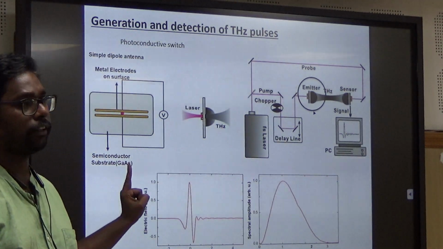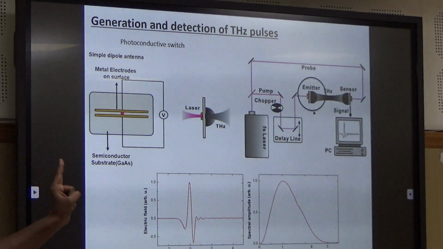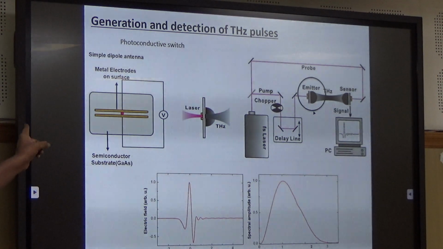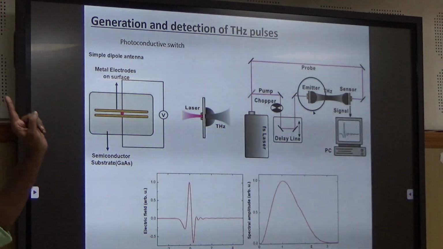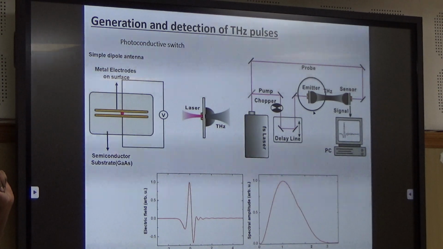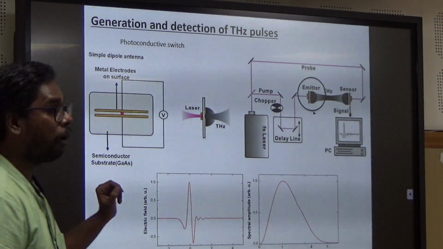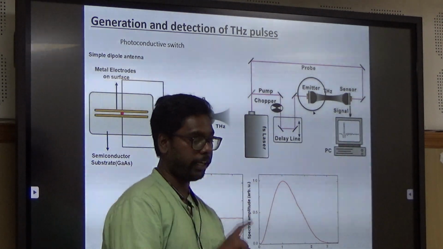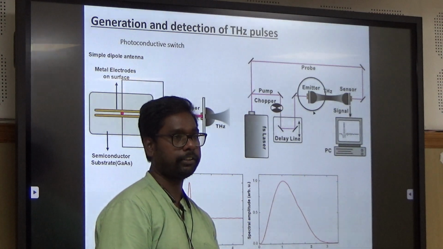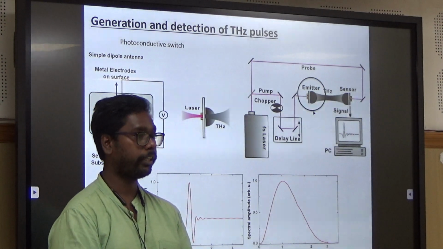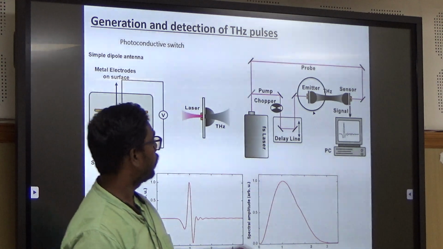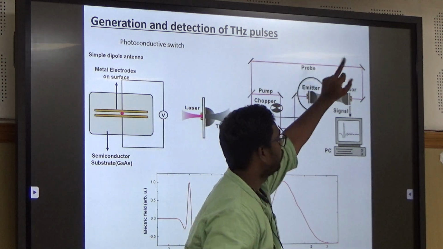The first thing is that this is a part of invisible radiation. Our science is saying that if you do this process, you are generating a terahertz, but you don't know how much is generated, or whether it is generating at all. Now how do I know whether terahertz is generated or noise is coming, or if it is generated, how much intensity is coming? That's why we split a probe off.